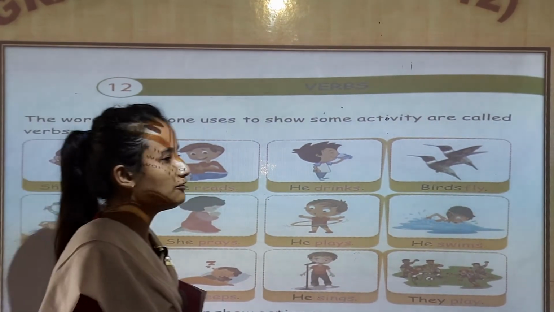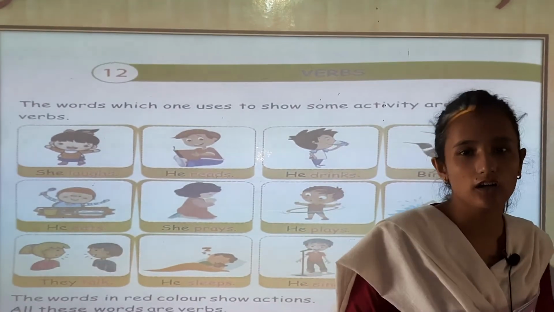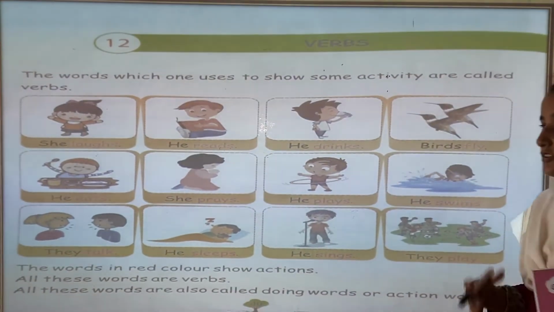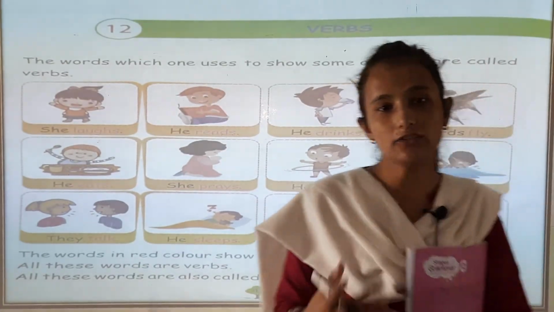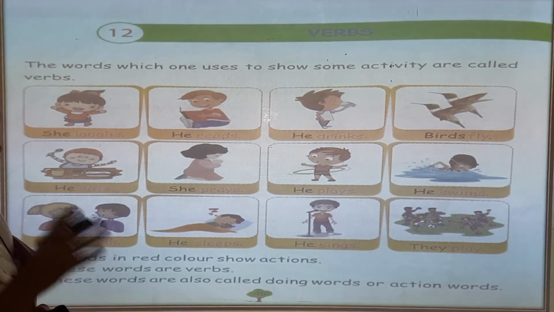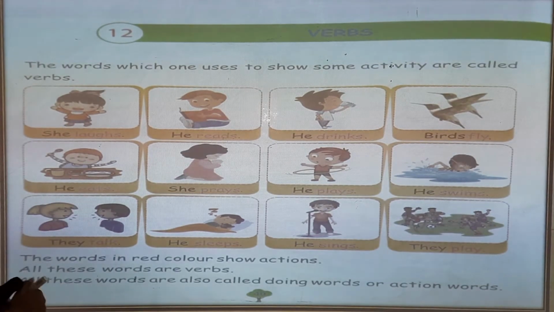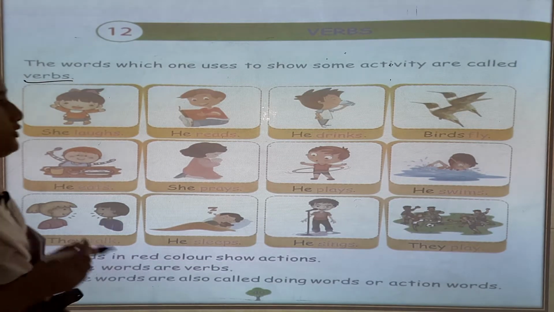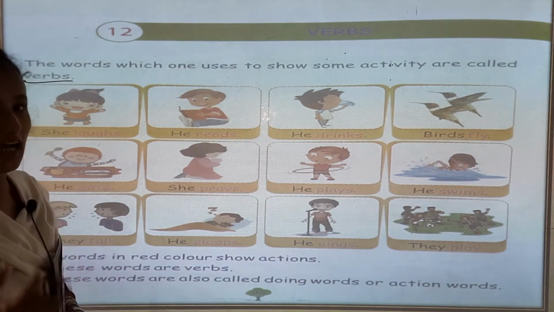So a verb is a doing word. It shows activities like playing. She is playing, we are going to eat. So these are the works that we do. It shows our activity that we do. So it means this is a verb. The words which are used to show some activities are called verbs.